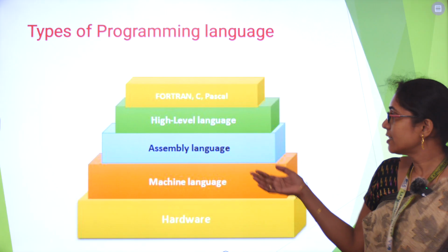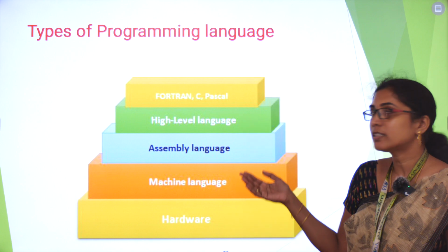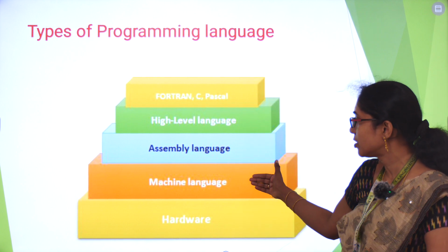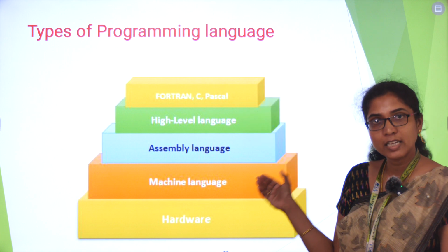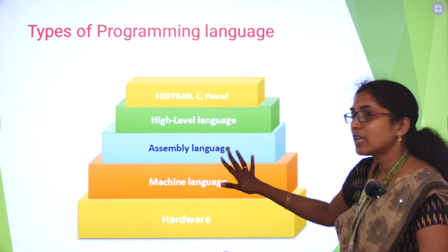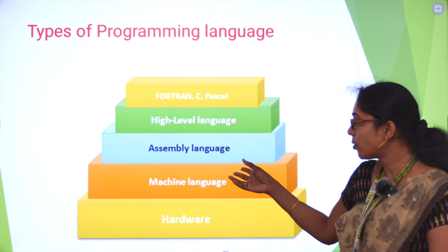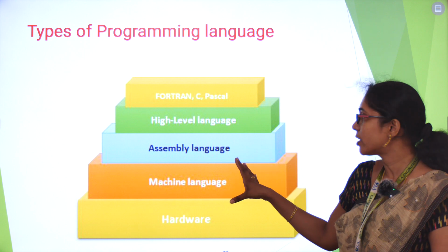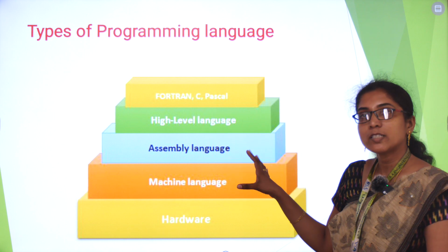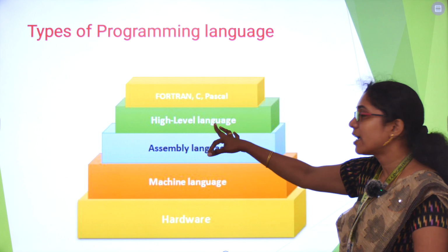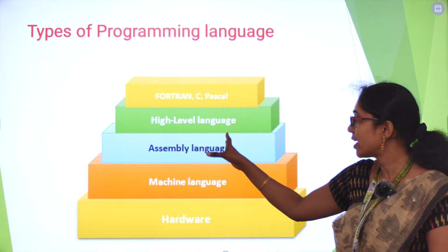So programming in C is a high-level language. Generally, programming languages are classified into machine language, assembly language, and high-level language. Machine language has zeros and ones. We cannot write code using zeros and ones. It will be difficult for us. High-level language is more related to English. So C is a high-level language. It will be easy for us to write.